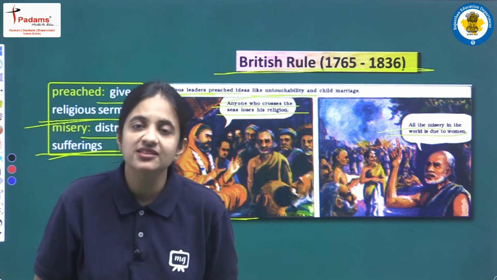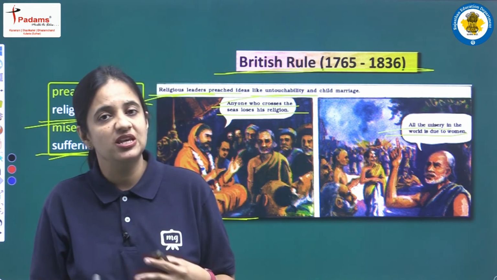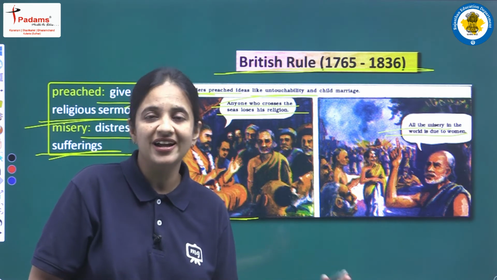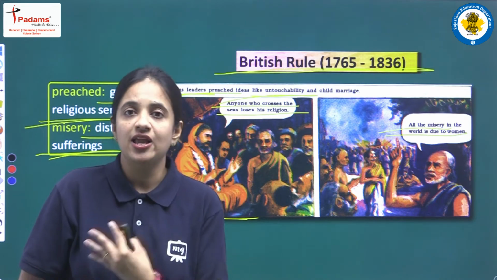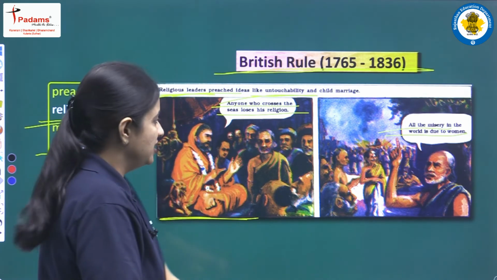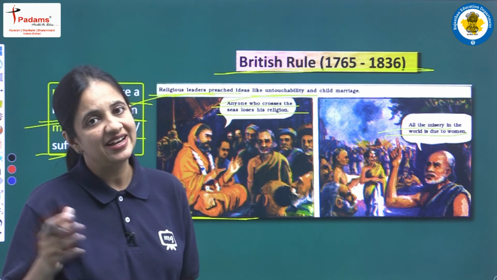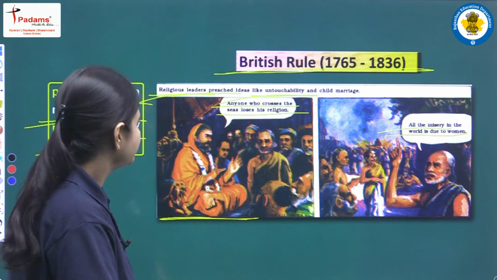And yes, women, they were regarded with no respect, no love, no affection was given to women. And yes, it was regarded that all the misery in the entire world is there just because of women. Okay, so this was the social custom, this was the social condition that was there at the time of India.